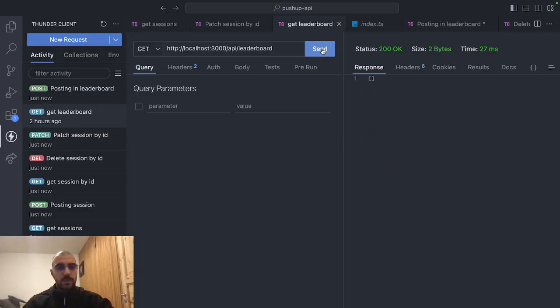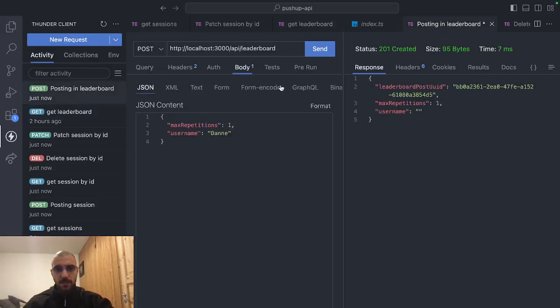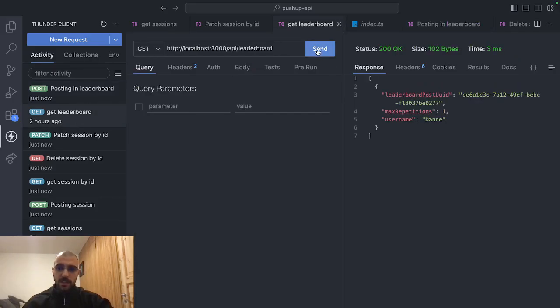Also, we can try out get leaderboard, which is going to be empty in the beginning. So we can send in the first post in leaderboard, which is 1 max repetition by Done. And now we can get that. Now you can see the leaderboard session has been posted.